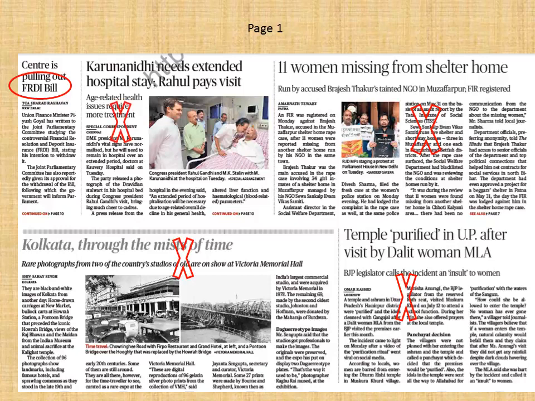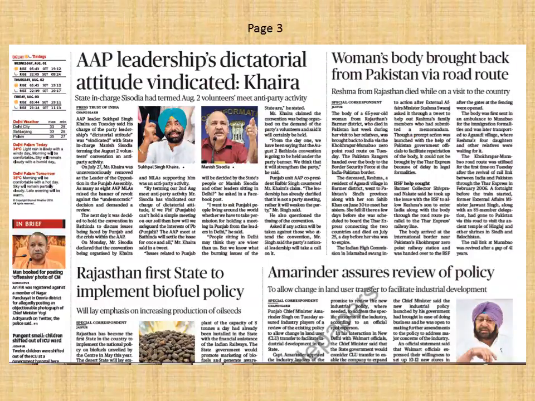So next is Karunanidhi needs extended hospital stay, Rahul pays visit. This article is also focused on an individual and is a political news also, along with that, because this person is related to politics. But since it is a news focused on an individual, questions won't be asked on this topic. So you can avoid this article also. So we have completed the front page of the newspaper.